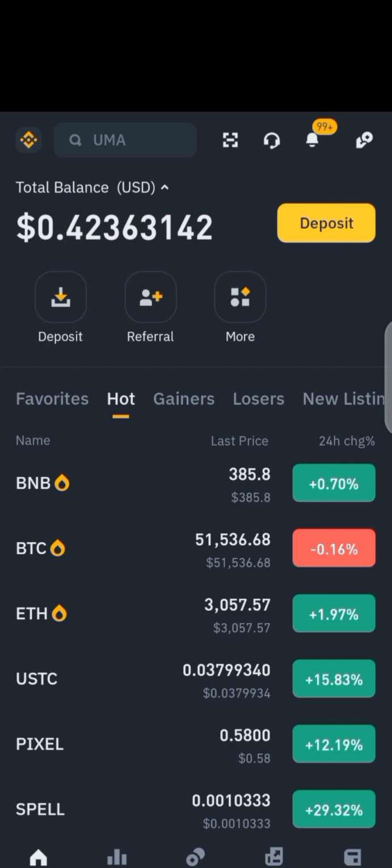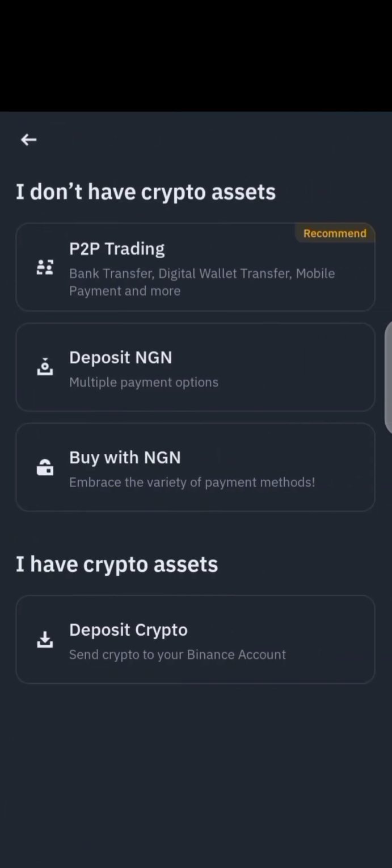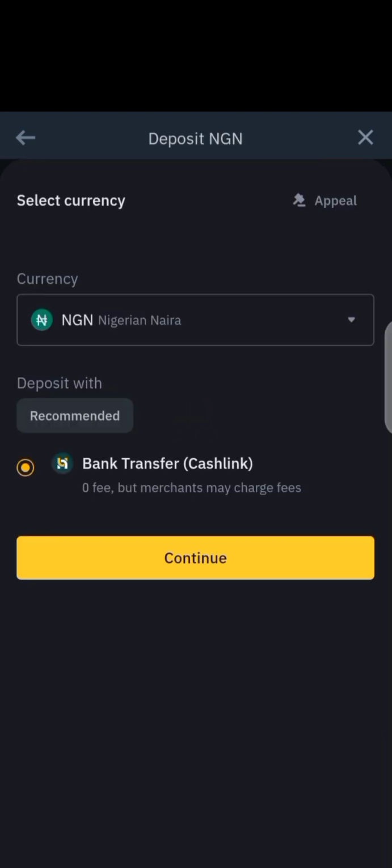So let's click on deposit. Once you click on deposit, you click on deposit engine. Once you click on deposit engine, you are going to wait a little bit for it to pop up for you to complete your trade. So now we are on this interface.